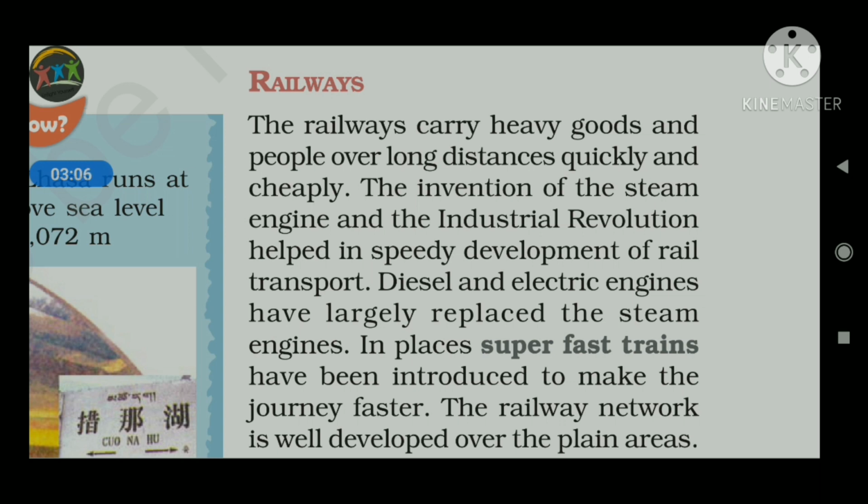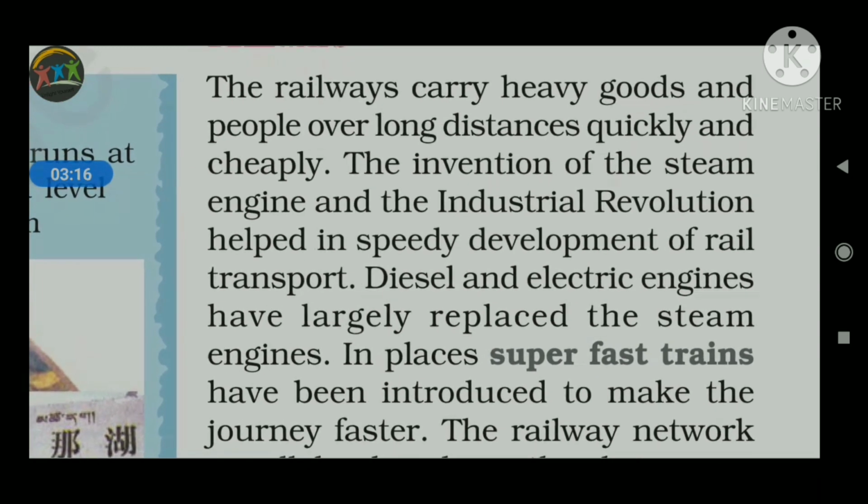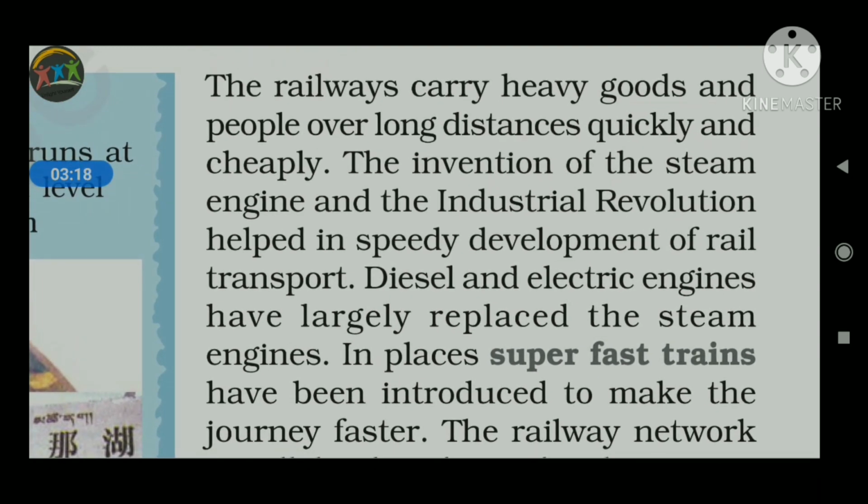Now what made the revolution in the railway system? Look at the invention of the steam engine, and the industrial revolution helped the speedy development of rail transport. Industrial development took place in England, and during this time, due to the enormous development in technology, it also revolutionized the transport system. One of the most important inventions was the steam engine.